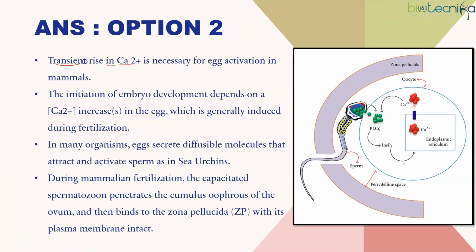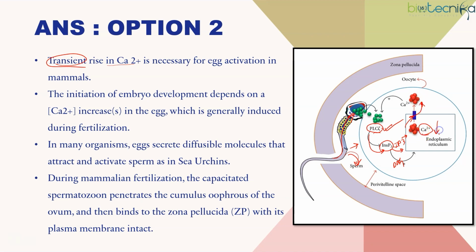Transient rise means it's a temporary rise. When the sperm is penetrating the zona pellucida, contents of it are released inside, and that triggers the receptor, which initiates a signaling pathway. Phospholipase C is activated, which in turn acts on PIP2, which breaks into two secondary messengers, that is IP3 and DAG, and IP3 goes and binds to ligand-gated channels so that the calcium can be released into the cytosol.